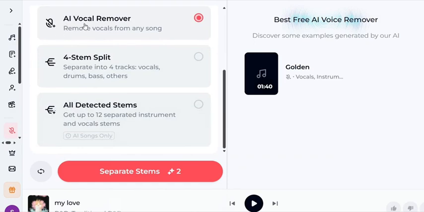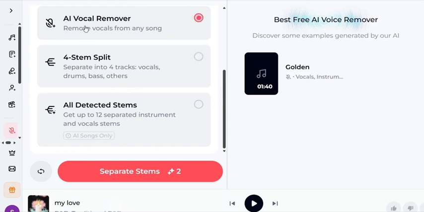As you can see, if you want to remove the AI voice, this is the voice here, AI voice, you can just click on it and remove it. If you want to split your music, the voice should go somewhere, the drum, all those things, you can click here like this. And if you want all the separated stems also, you can do it here.